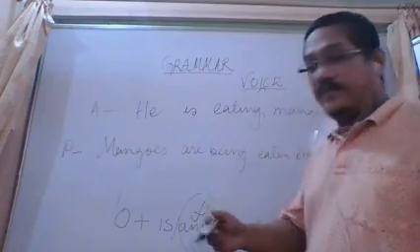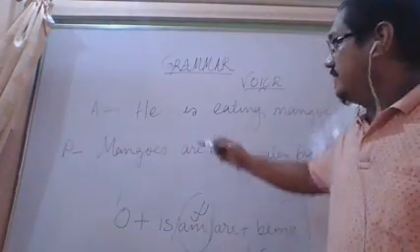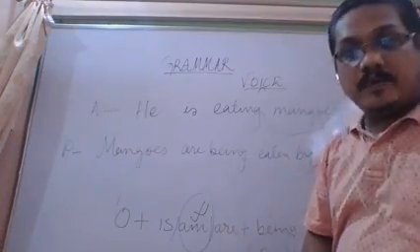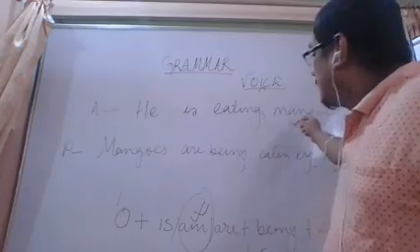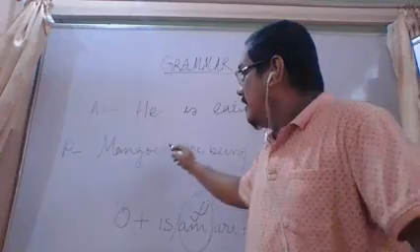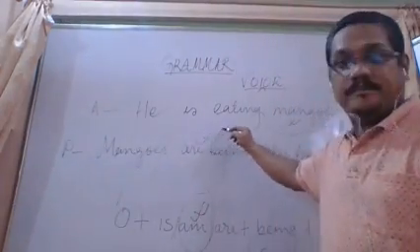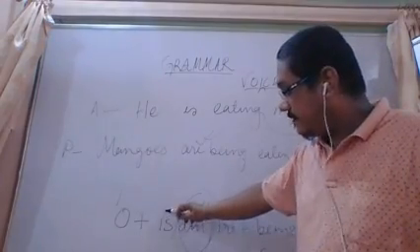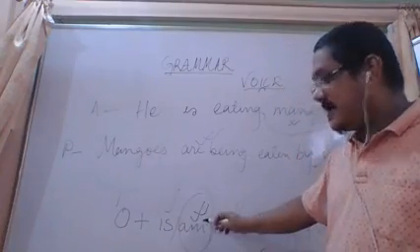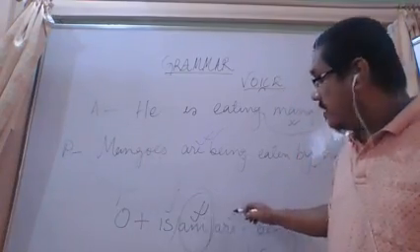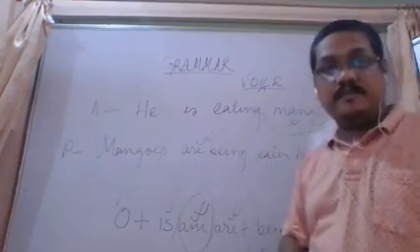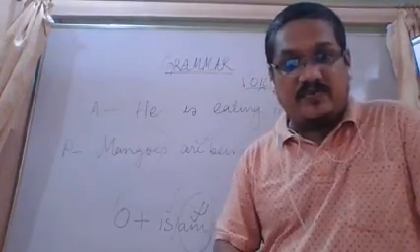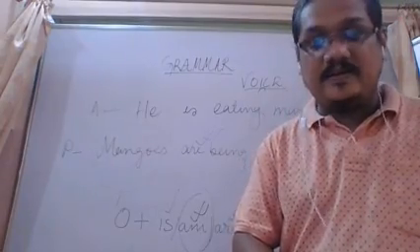So you see, I have written another sentence. That is, he is eating mangoes. Now it is in plural form. So when we take this object to the subject's position, mangoes are. So we have used are. In the first sentence, we used is. In the second sentence, we used am. And now we are using are. Mangoes are being eaten by him. Okay? So is it clear? Present continuous tense. Then we will move to present perfect tense.